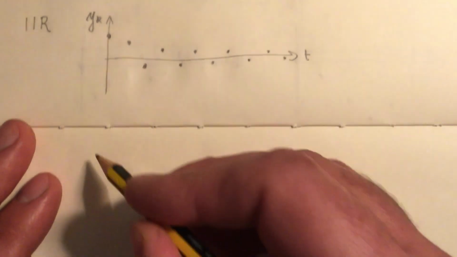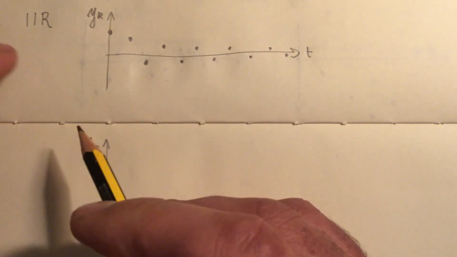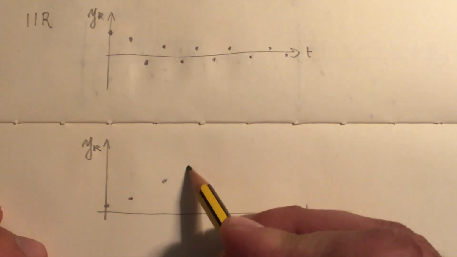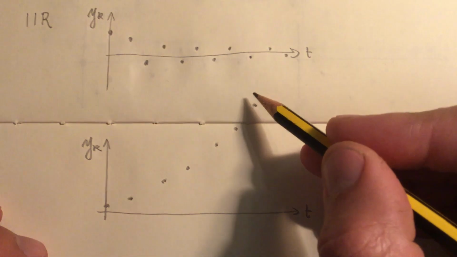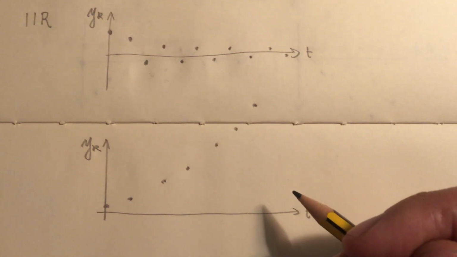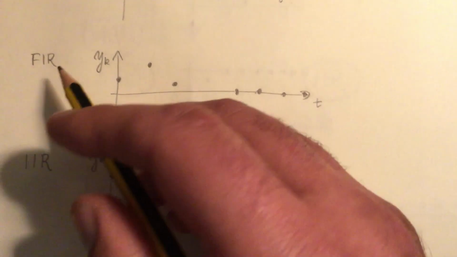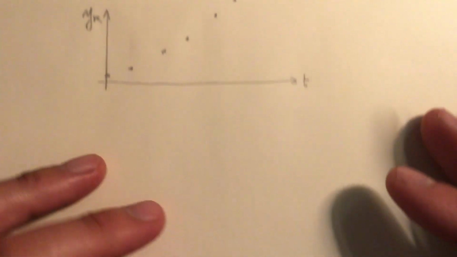Of course, every unstable system will have an infinite impulse response. Response, for instance, like this, which goes to infinity, either increasing or decreasing or oscillating. It doesn't matter. Let us see some examples of finite impulse response and infinite impulse response systems.